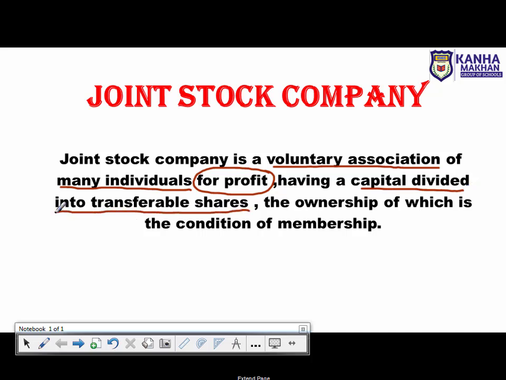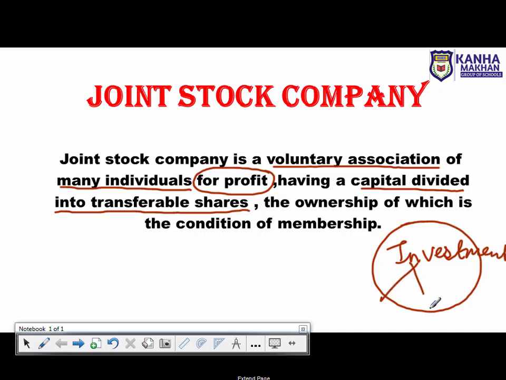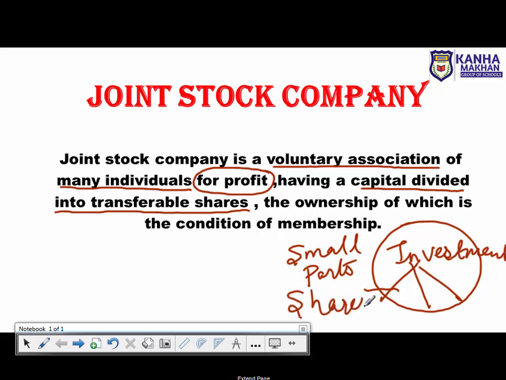इसमें जो भी capital होता है, what is the capital? Capital means investment. Whatever the investment is there, that investment is divided into small parts, and those small parts are known as shares. ठीक है? उसे हम क्या बोलते हैं? Shares, right? The ownership of which is the condition of membership.